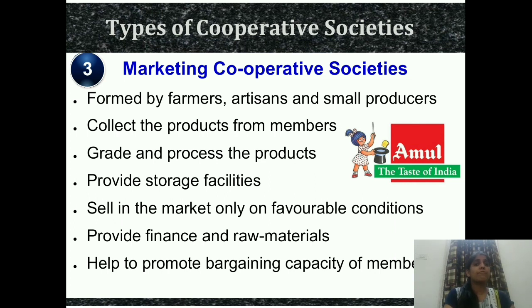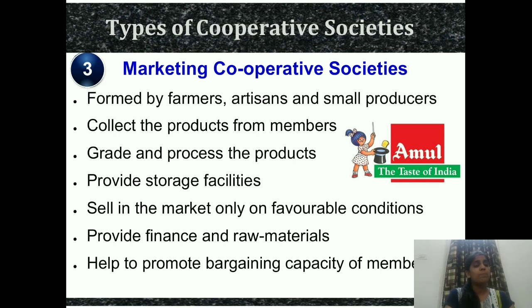So they are formed by the farmers, artisans, small producers. So all these people, they make this type of cooperative society. They collect the product from the members themselves. Means the products are being taken from the members. Each member is doing some or the other work. Either they are a producer, or they are artisans, or they are farmers. Third one is they grade and process the product. Means they remake the products.